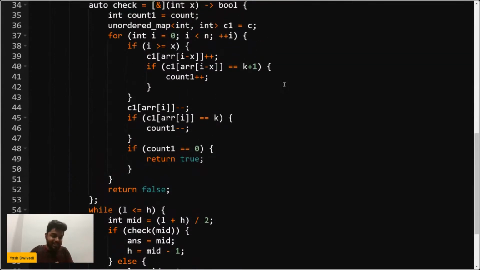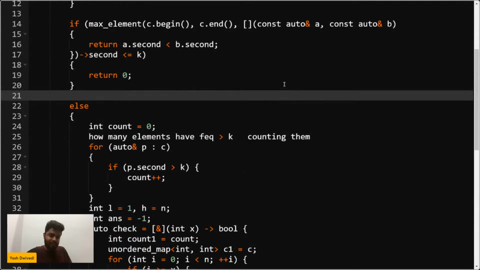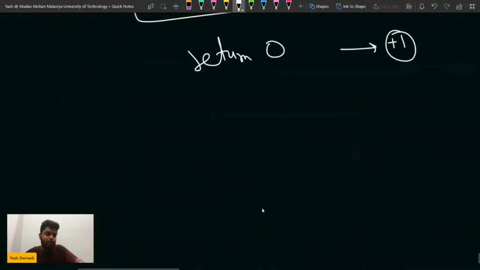Why binary search? Again, I'm going to introduce you to a concept. Have you done this kind of problem? I will tell you. Have you done a problem like minimum allocation of pages? Minimum allocation of pages, right?